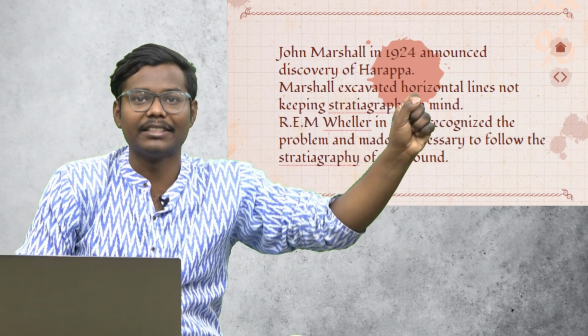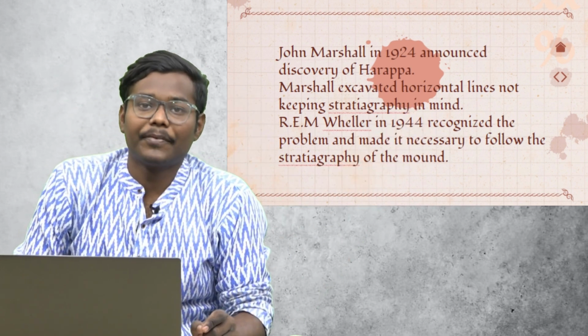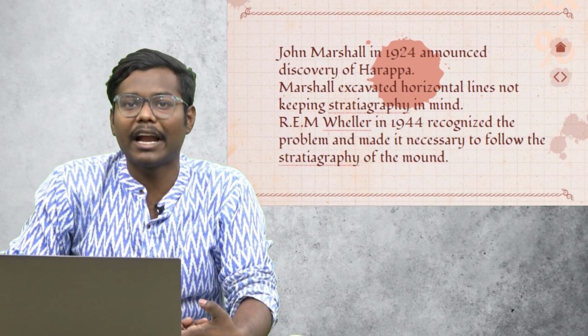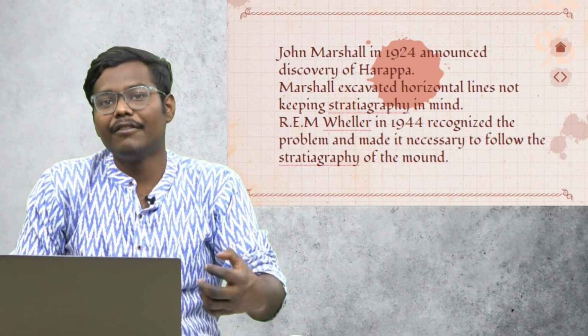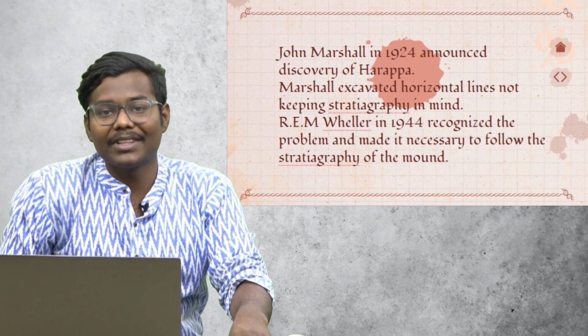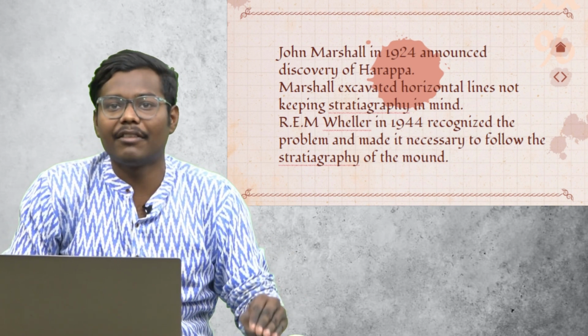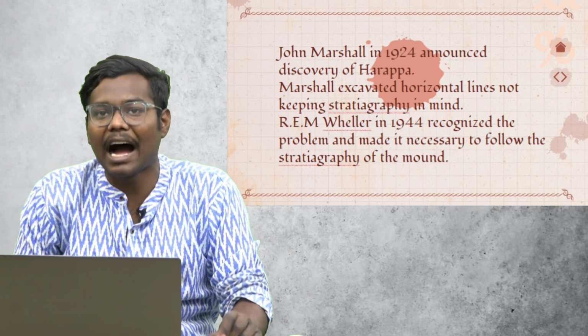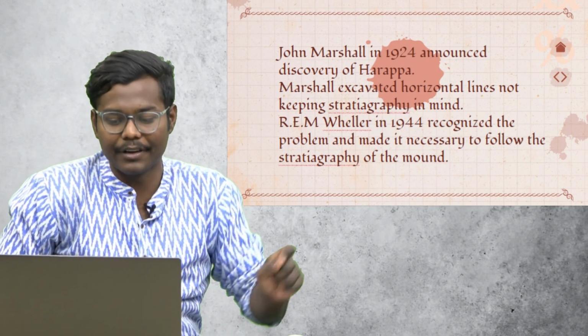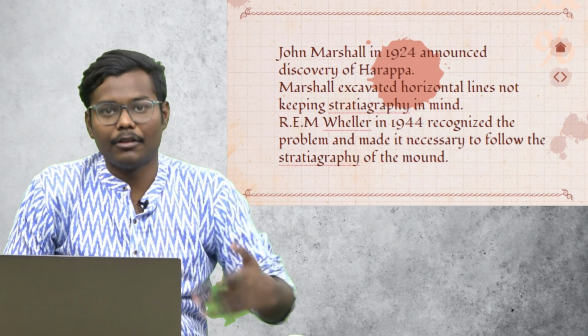It can be like this also. But John Marshall did not consider that. Because of this, a lot of things that we got, we are not sure which time period they belong to. This mechanical horizontal excavation problem was solved by R.E.M. Wheeler in 1944. He followed stratigraphy to dig the mound.